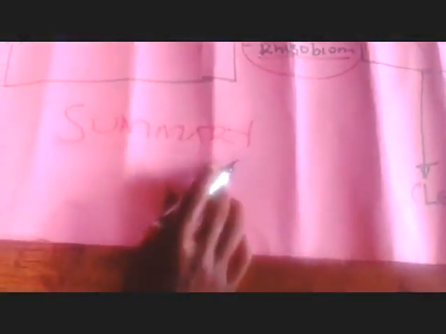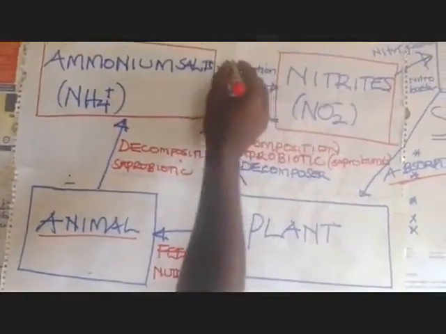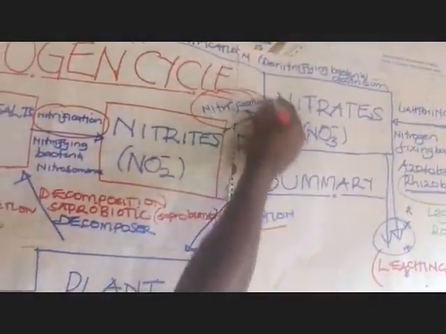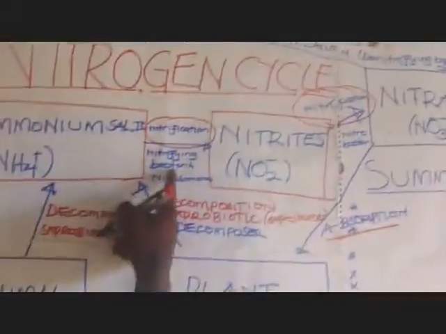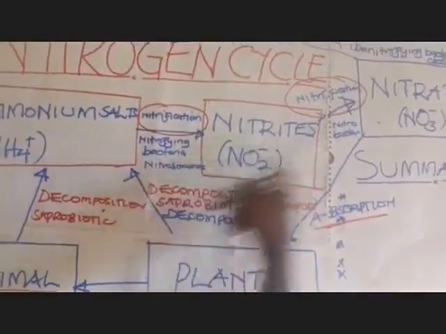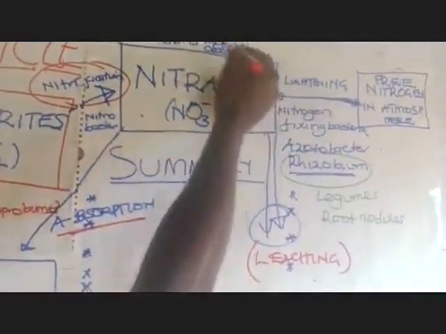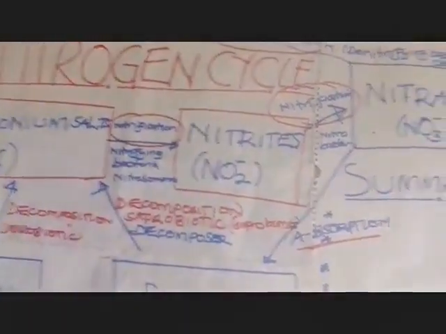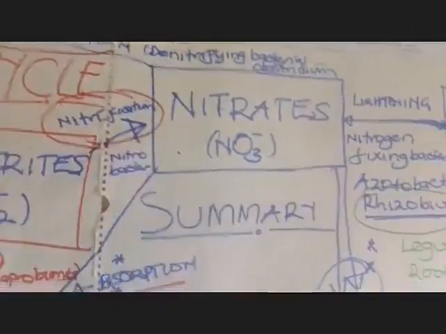Now, members, after grasping that, we can also look at our summary. We can make an overview of the life cycle, so follow me as we are wrapping up the nitrogen cycle. Ammonium salts converted to nitrites, then nitrites converted to nitrates, that is nitrification. This is done by nitrifying bacteria. Here we are seeing that there is denitrification. Don't forget this word here. The other arrow is passing over our subtopic. That is denitrification done by denitrifying bacteria.